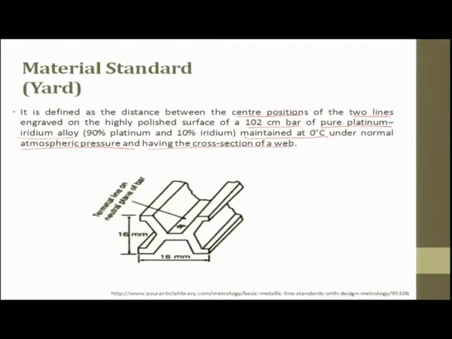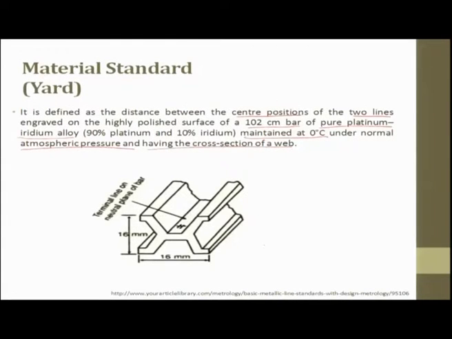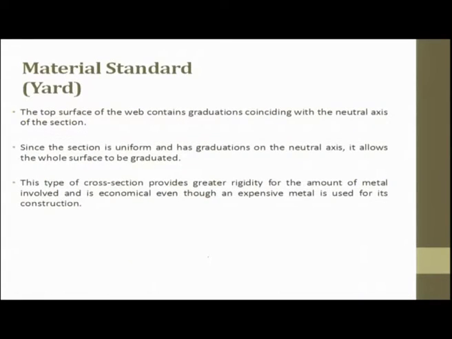This is the recent change. First they were talking about copper, and then this is the other definition. The web has a cross section, the length is a 102 centimeter bar, and this is the terminal line of the neutral axis which is maintained. It is 16 millimeter by 16 millimeter.